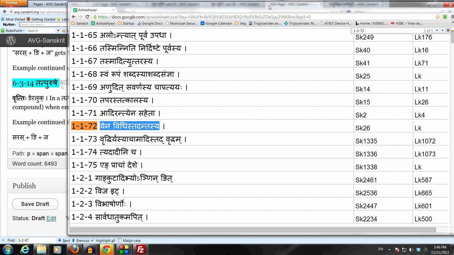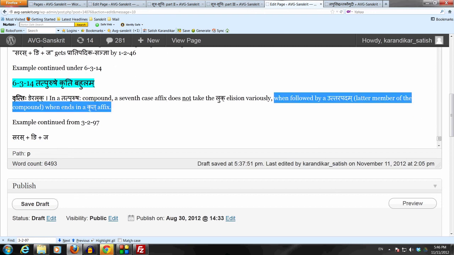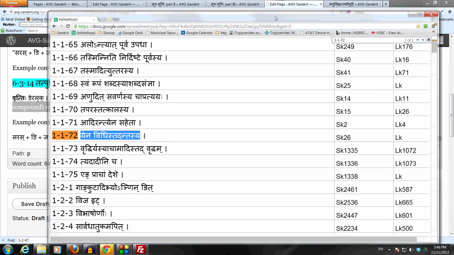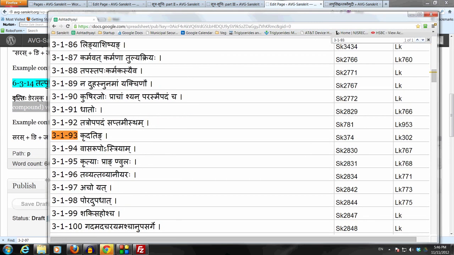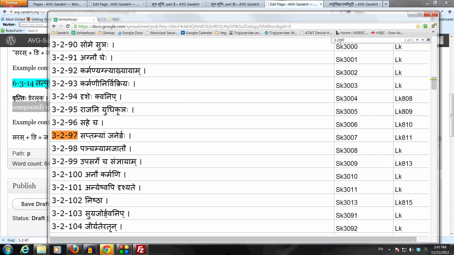So the Uttarapadam should be ending in a krit affix. Of course, krit affix we already know. The adhikara starts from 3.1.93, krid ating. So the affix da, from the sutram Saptamyam Janer Daha which we are using right now, surely has the krit sanya because it comes in the adhikara of krid ating, which starts from 3.1.93 all the way up to the end of chapter 3.